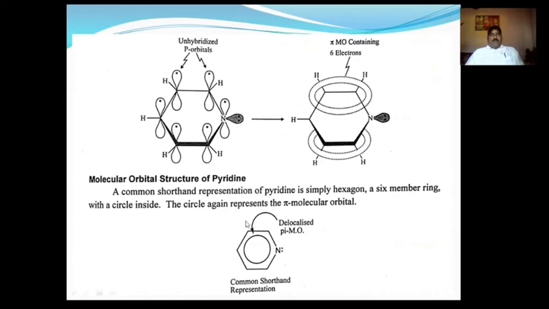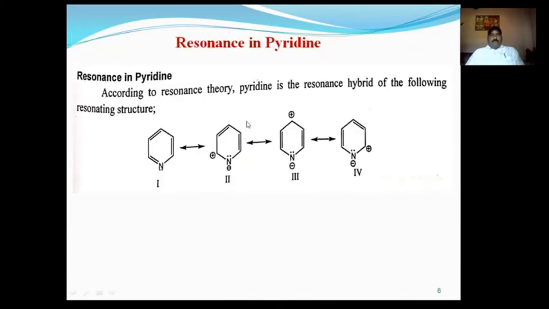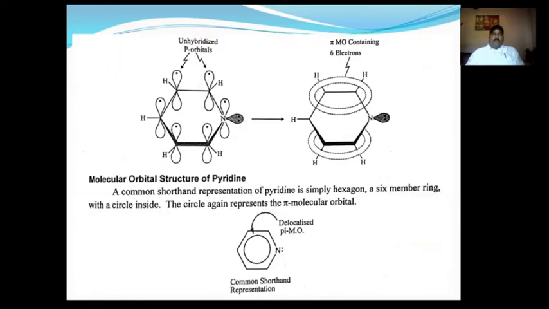This is a common representation of pyridine. So this covers the sigma orbital picture and pi orbital picture, that means the molecular orbital structure or molecular orbital picture of pyridine.